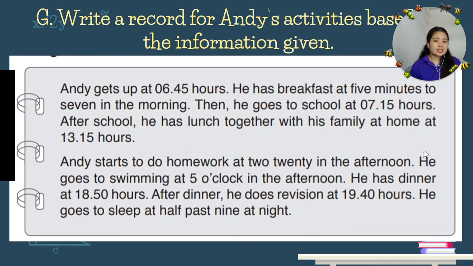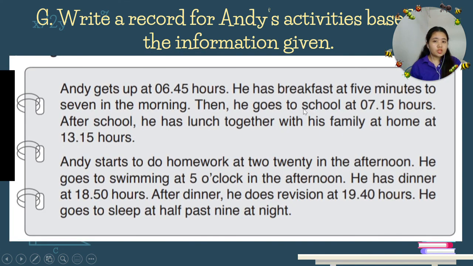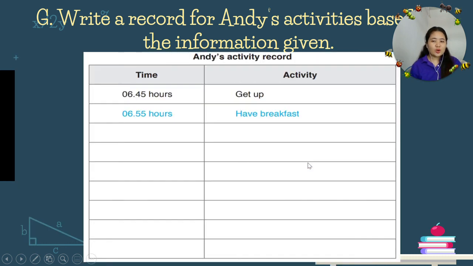That means the time will be 6:55 hours, or the other name is 5 minutes to 7. So what activity did Andy do? At 5 minutes to 7 in the morning, he has breakfast. So the activity for 6:55 hours is have breakfast.